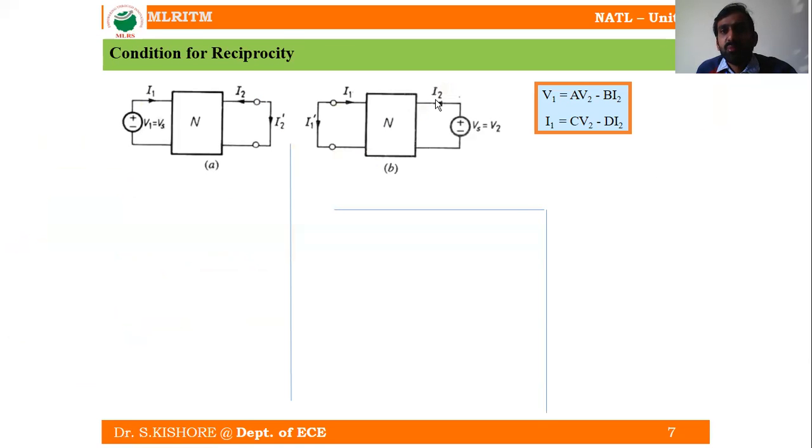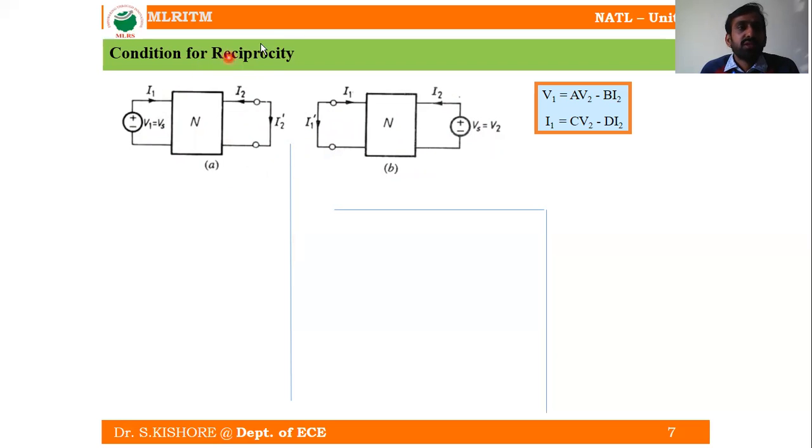So now let us discuss the important conditions, that is the reciprocity condition. So what is this reciprocity condition? If we short circuit the output port, that means V2 is equal to 0 in figure A. If we short circuit the input port, V1 is going to be equal to 0. In the first case, the source voltage is going to be V1 because V2 is equal to 0. In the second case, the source voltage is going to be V2 because V1 is equal to 0.